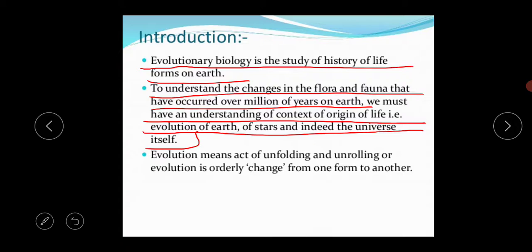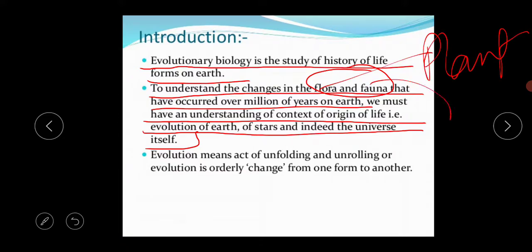So it is actually about the changes in the flora and fauna. Now you can ask me what the basic meaning of flora and fauna is. Flora and fauna mean the plant world and the animal world. These are the two living organisms present in our world. The flora means the plants, I think all of you know this, and the fauna means the animals.